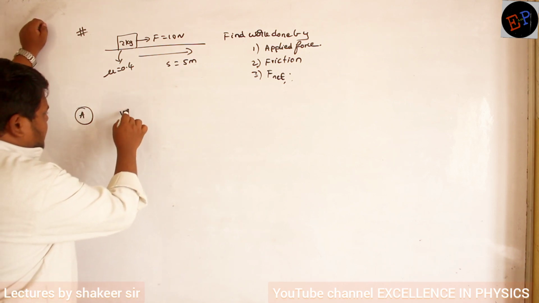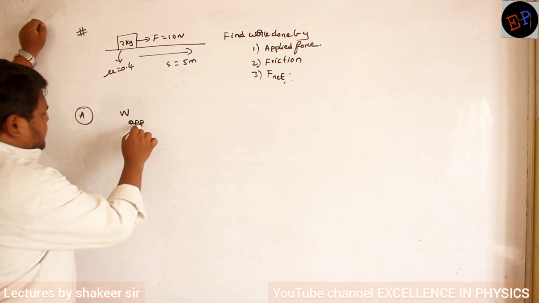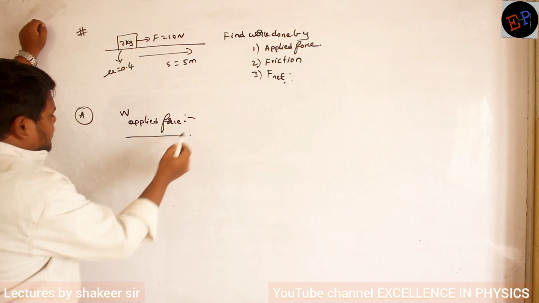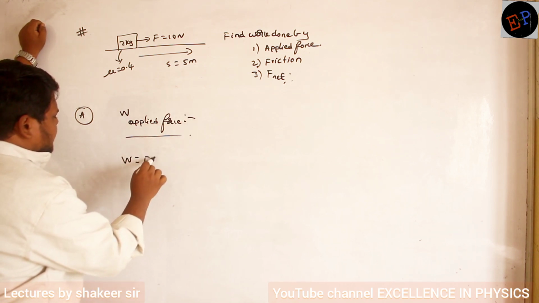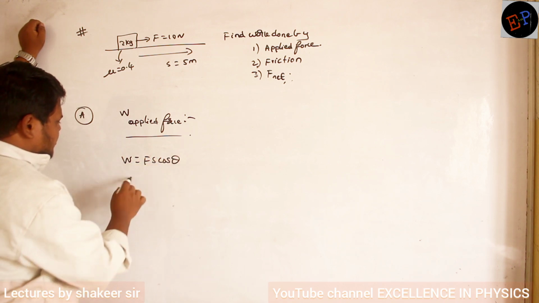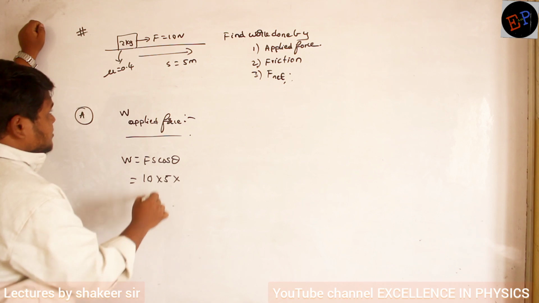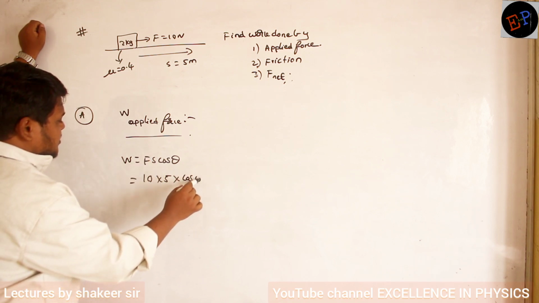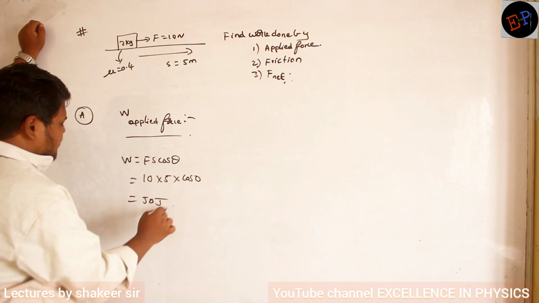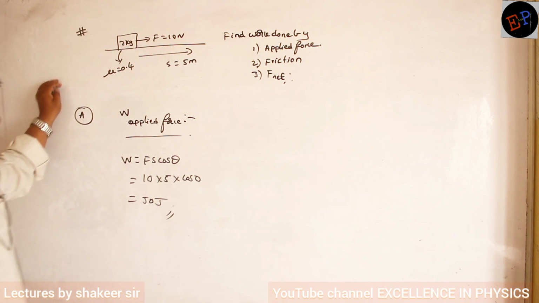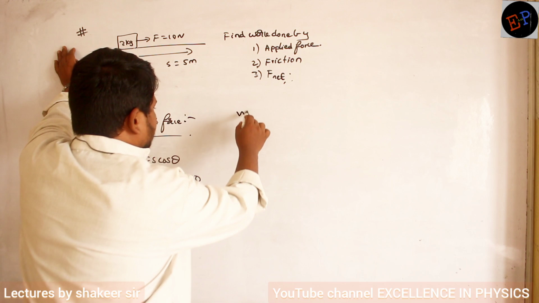So first, work done by applied force. Work done is F s cos theta. Force is a constant, so I can use F s cos theta. Force is 10 Newton, displacement is 5 meters, and the angle between force and displacement is 0, so cos 0. So 50 joules of work is done. That is the work done by applied force. Clear? Then I want to calculate work done by friction.